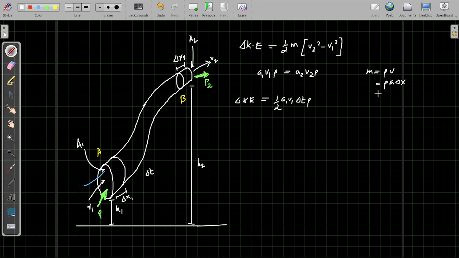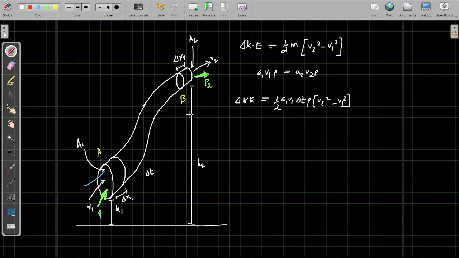So this x I can change to rho. Area into x can be written as velocity into delta T. So this is how we are getting this. So here A1 V1 delta T into rho, and then V2 square minus V1 square. So this is the change in kinetic energy.